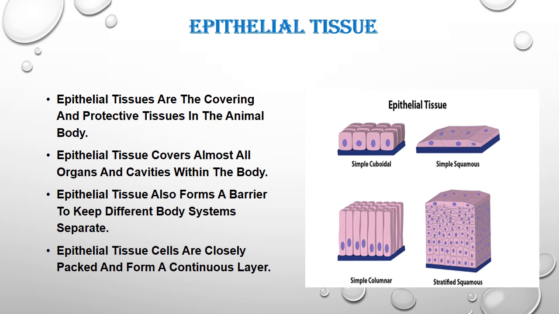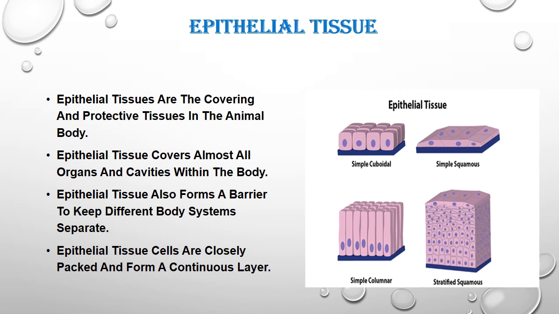These are the epithelial tissues, simple cuboidal cells. Simple cuboidal means these cells have a cube-like shape, so they are called cuboidal, and single layered, that's why called simple cuboidal cells. Then simple squamous. Squamous means these have a flat hexagonal structure, and single layer, so called simple squamous epithelial cells. Simple columnar cells are single layered, but the shape of these cells is column-like. That's why called columnar epithelial tissue.